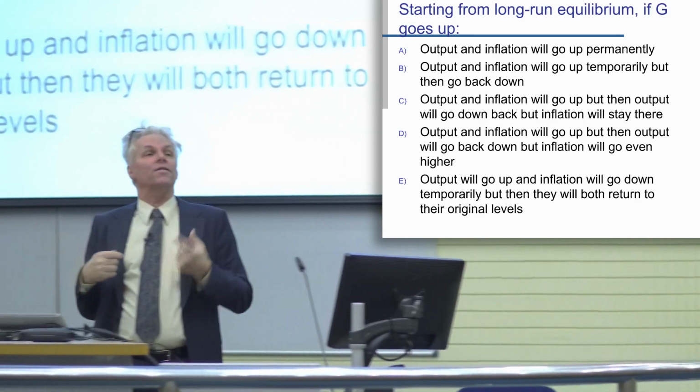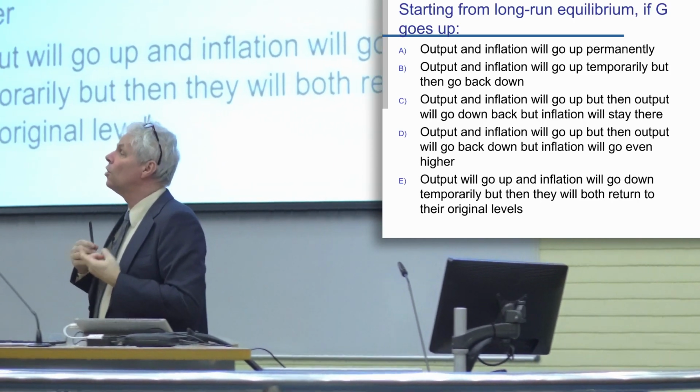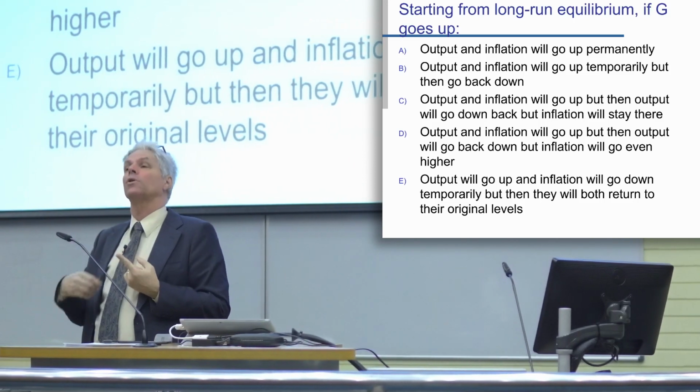So we're meant to draw the graph. What we have is we're starting from long-run equilibrium, and we are increasing government spending, and we're supposed to find that out.